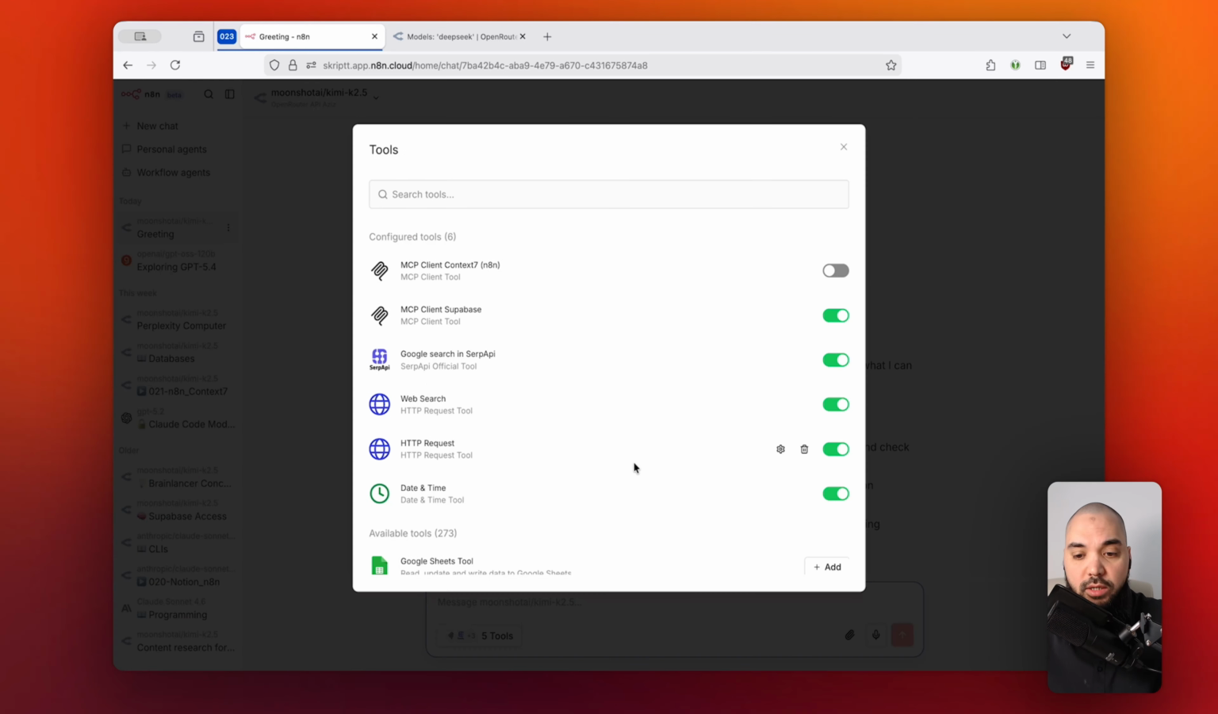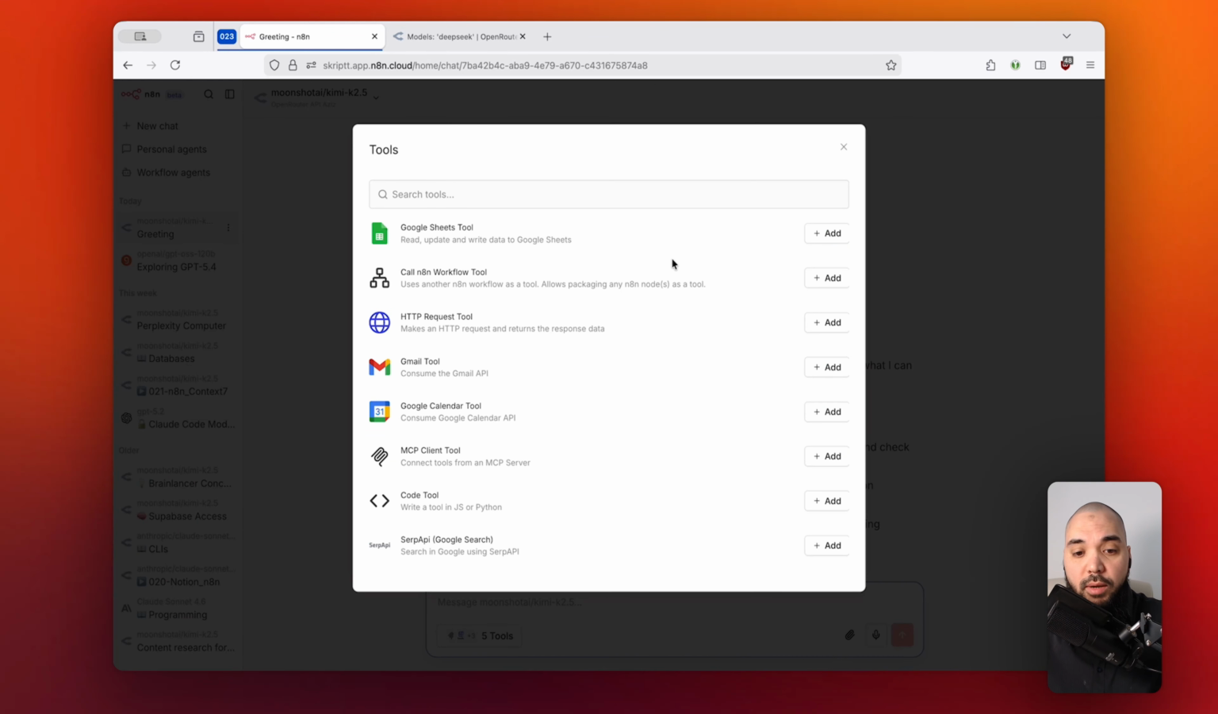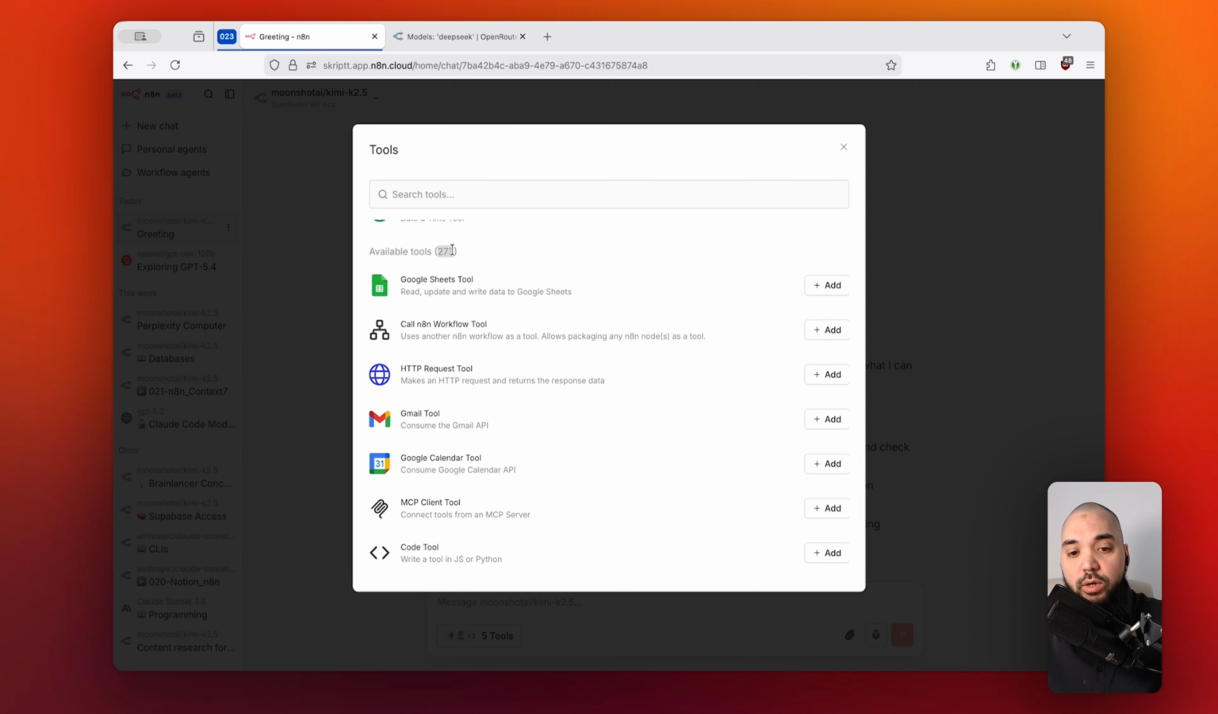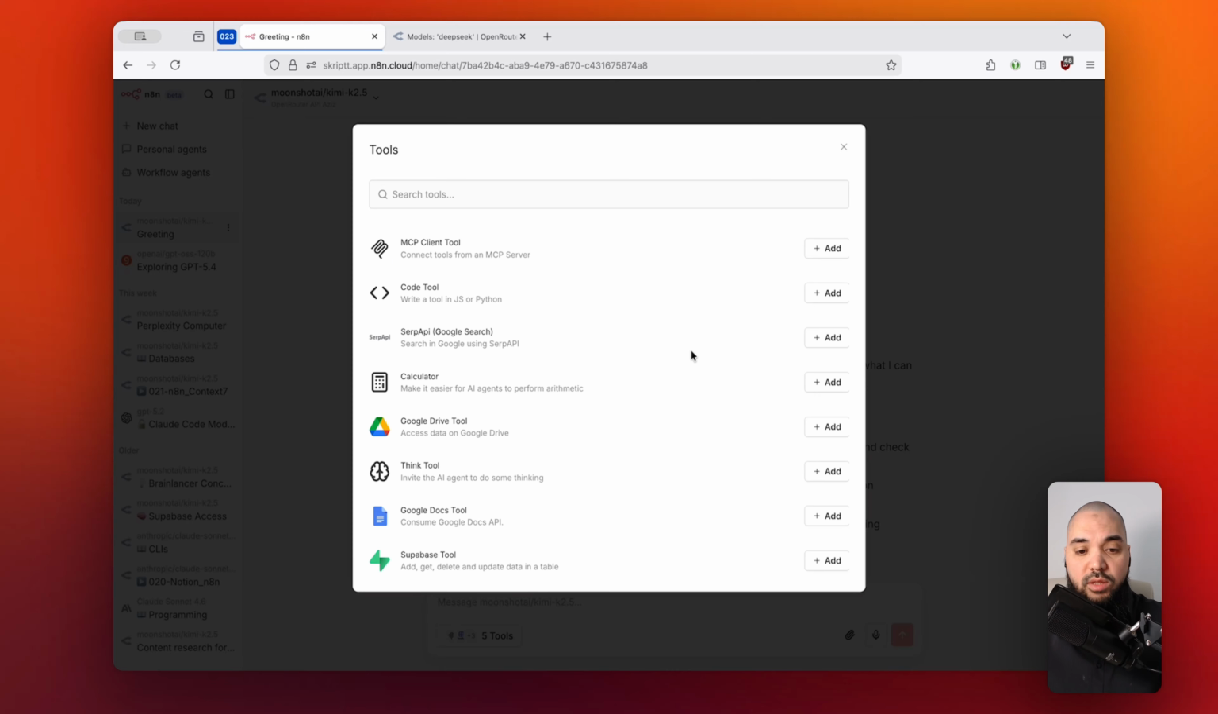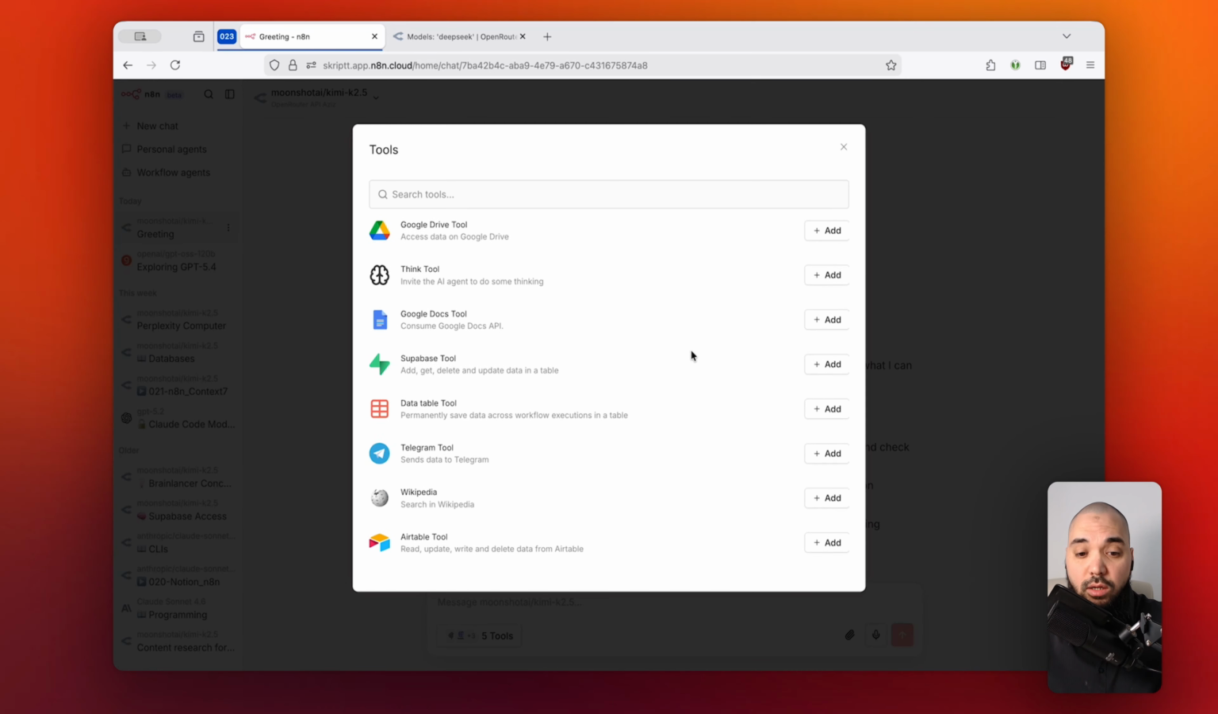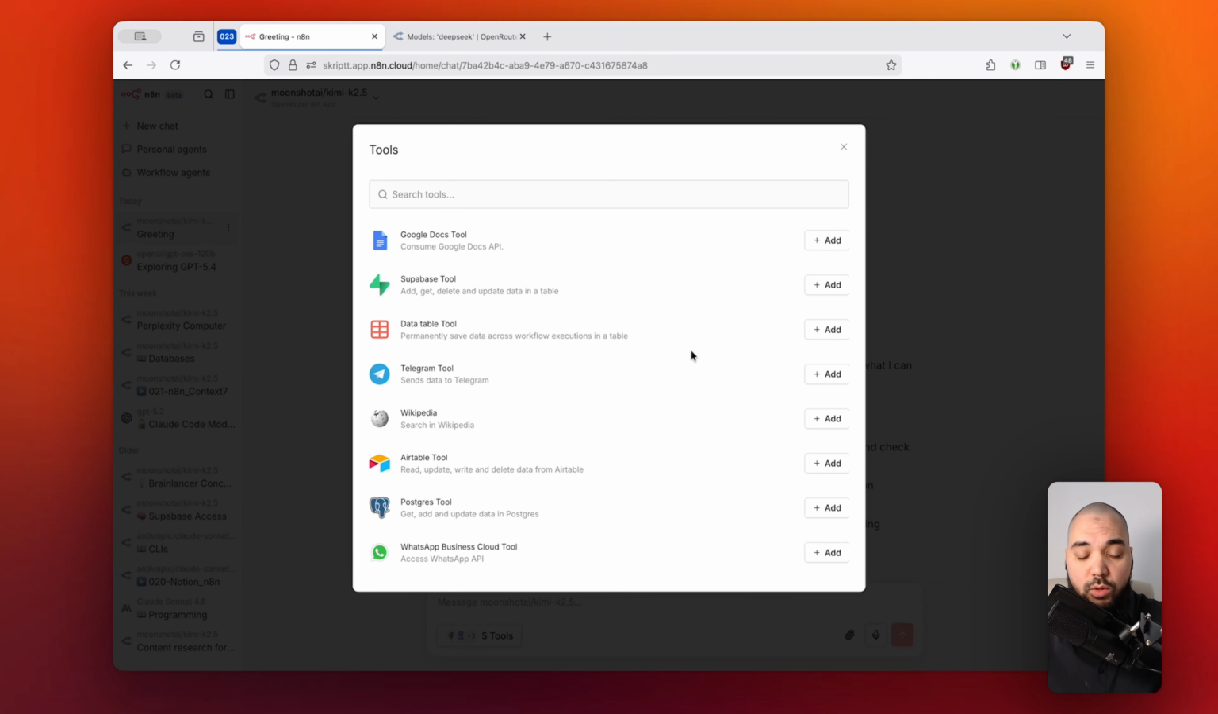And if I jump onto this cogwheel right here, then you can see that these are the tools that I already configured for my specific purpose. But I also have access currently to 273 different kinds of tools. And these are all obviously connected to N8N features, right? If you are familiar with how all of these work within N8N, especially if you have worked with building AI agents within N8N, then all of these should be quite familiar to you.